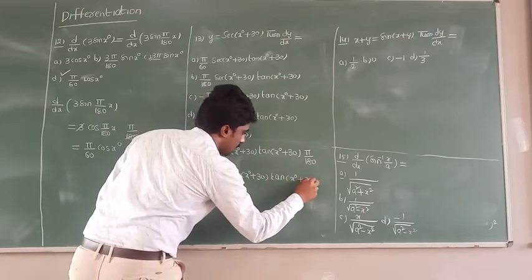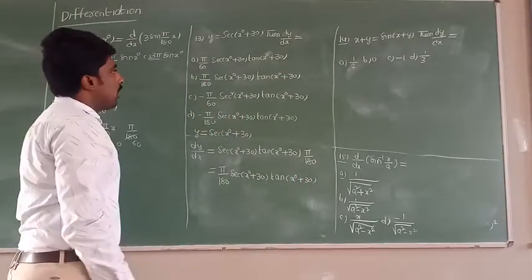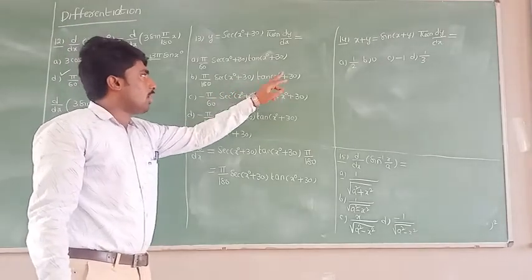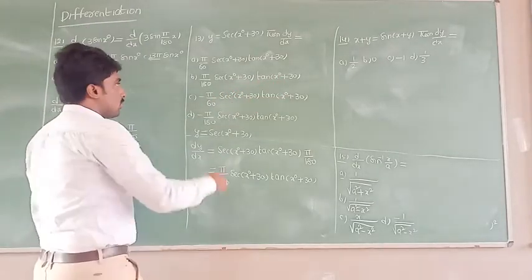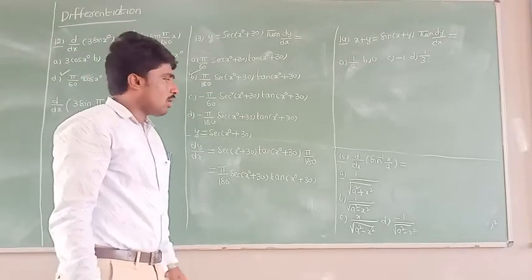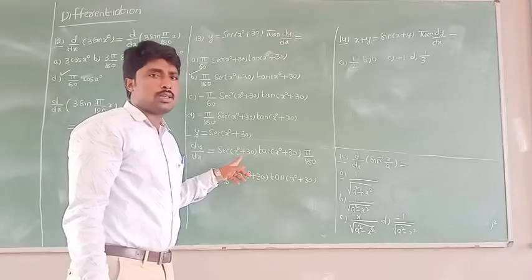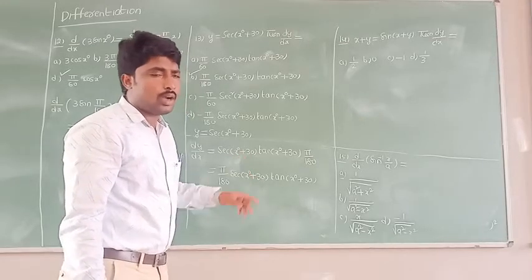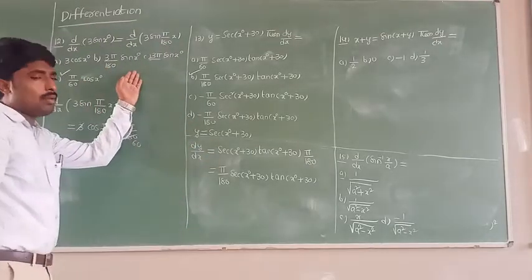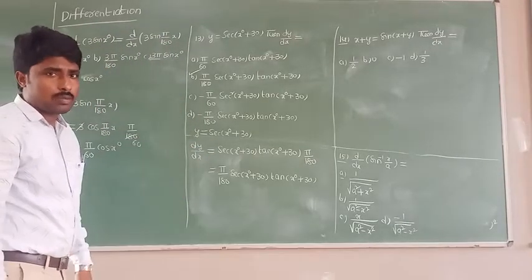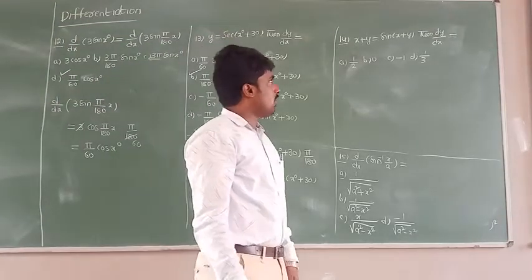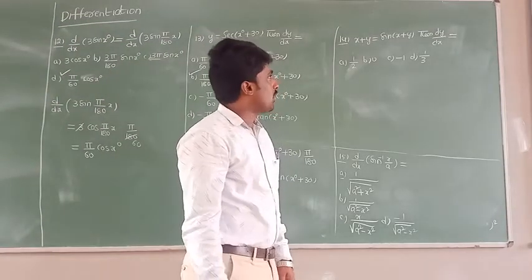Now all of you check the options. Pi by 180 into secant of x degree plus 30, tan of x degree plus 30. So the second option is the correct answer. All of you understand, I hope. If you are not understanding this x degrees, you can convert into radians and do the differentiation. But here I did the same problem, that's why I am doing the direct process. Understand everybody?